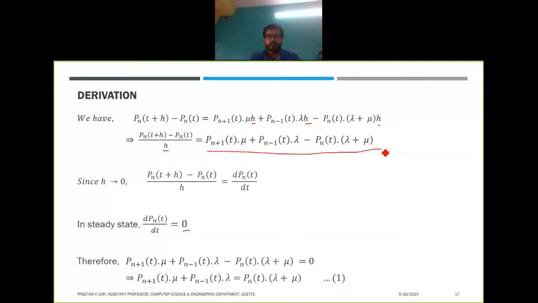Or the other way, if you take this term on the right-hand side, it will be P_{n+1}(t) into mu plus P_{n-1}(t) into lambda is equal to P_n(t) into (lambda plus mu). Okay, so this is the first equation that we derived.